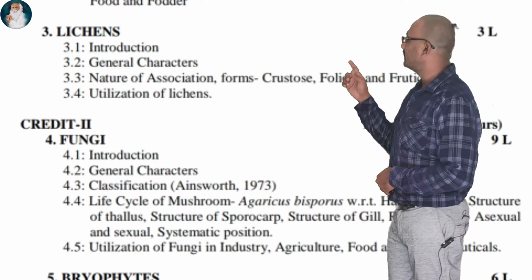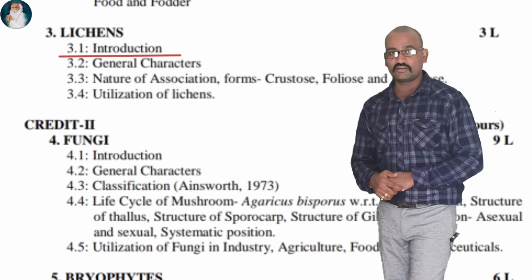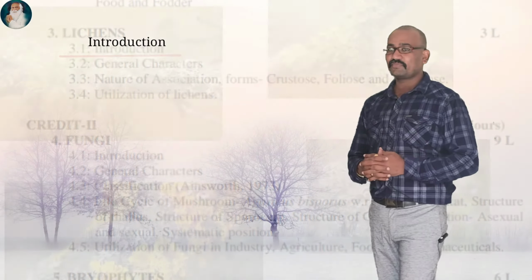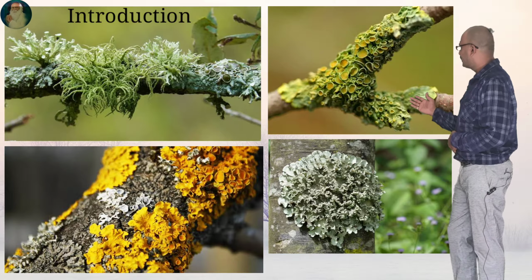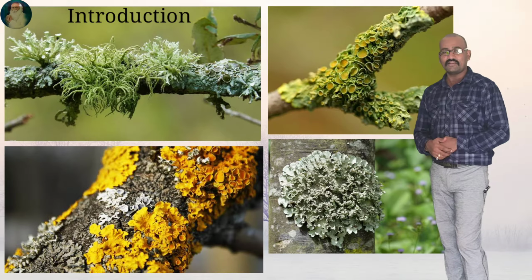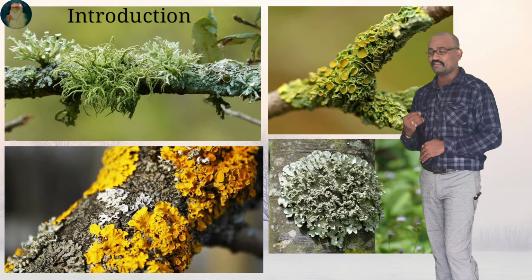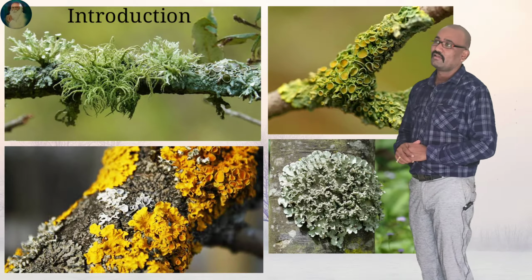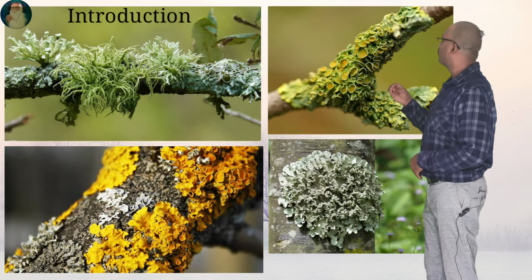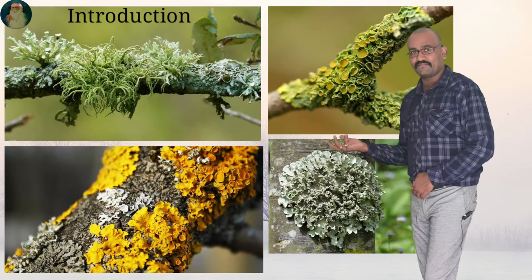So on the screen, the first point I have taken now, that is an introduction to lichens. The photograph behind me shows a beautiful picture of lichen. This lichen is definitely not looking like a plant. We are studying lichen in botany, but these lichens do not show any typical character which occurs in plants. Typical character means you will not find any kind of flower or root or fruit system or leaf and stem system in this lichen. So why?